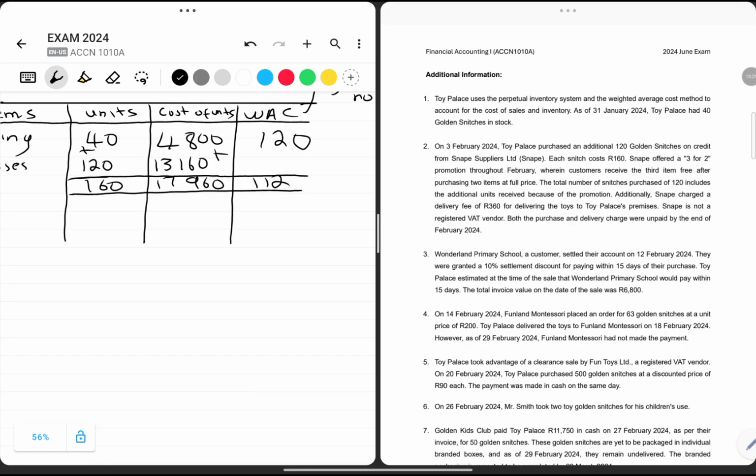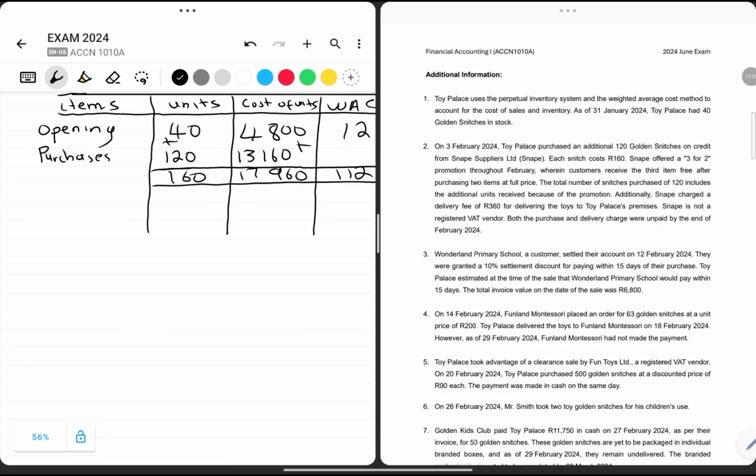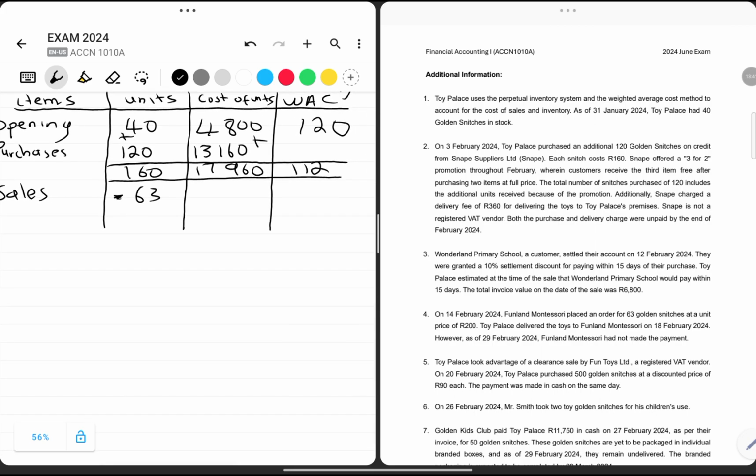Remember, on point number four, Funland Montessori placed an order for 63 golden snitches. So it means 63 golden snitches left our warehouse, which means we have to subtract that. So we can say sales minus 63. Now, what is the cost of the 63? We must use the weighted average cost.